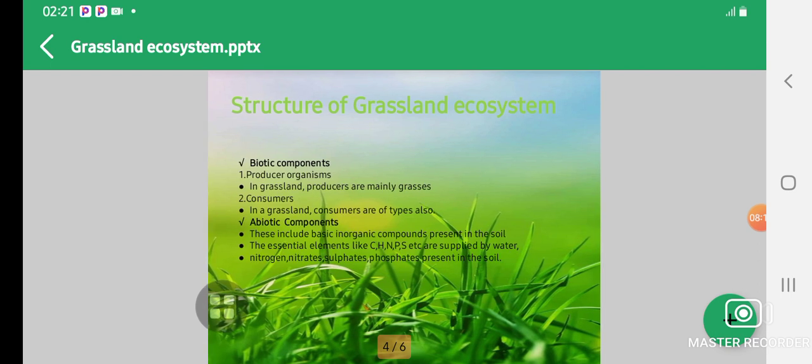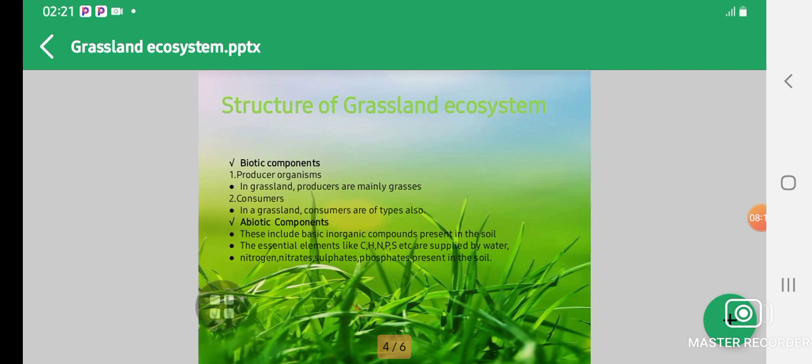At the same time, let's look at the biotic factors. The producers are organisms which are many herbs and shrubs, which contribute to the primary production. At the same time, let's look at the consumers. As we mentioned, they are primary and secondary. Under primary, I'll mention a few, which are herbivores feeding directly on grass. These are grazing animals such as cows, buffaloes, sheep, goats, deer, and rabbits. Let's also look at the secondary consumers, which consist of frogs, snakes, lizards, birds, and others.